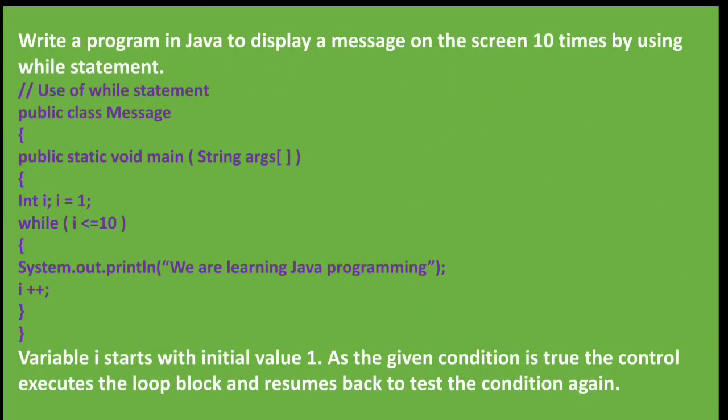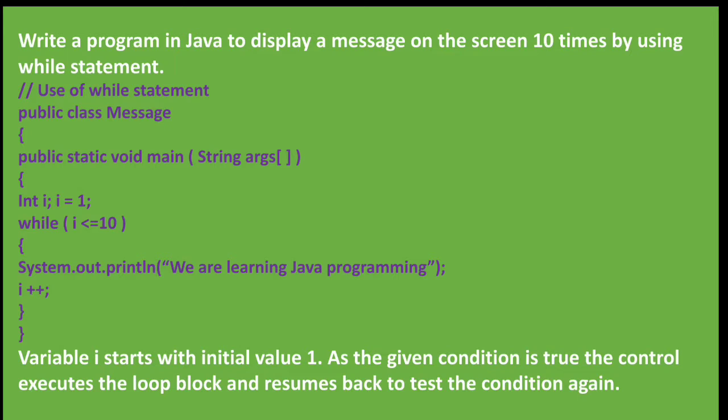Now let's see one example. Write a program in Java to display a message on the screen 10 times by using the while statement. The first line is a comment line, use of while statement. The class name is message, so public class message.